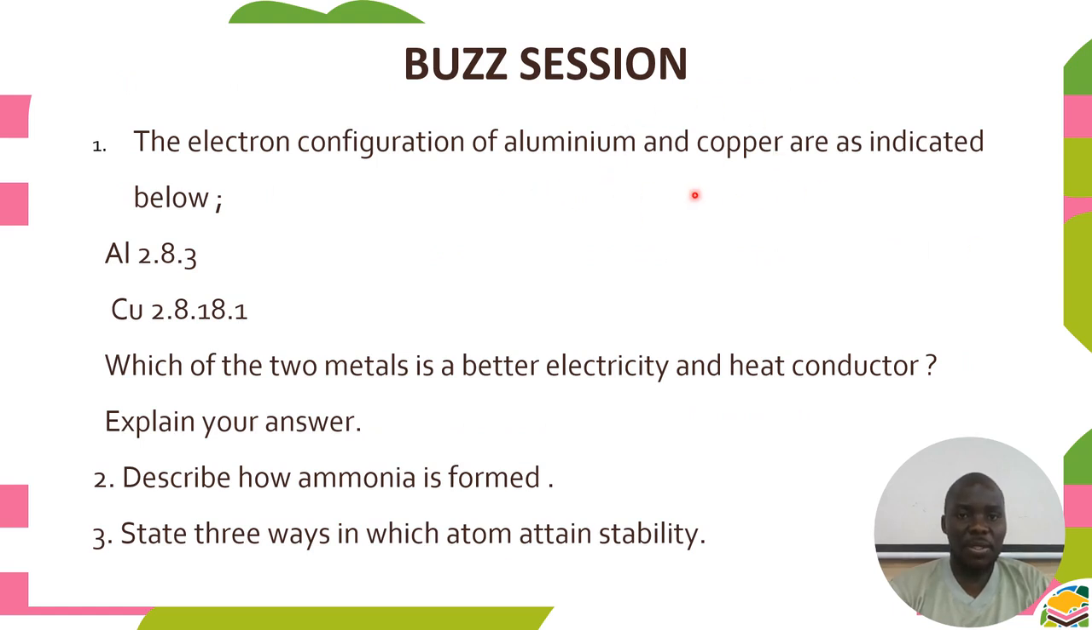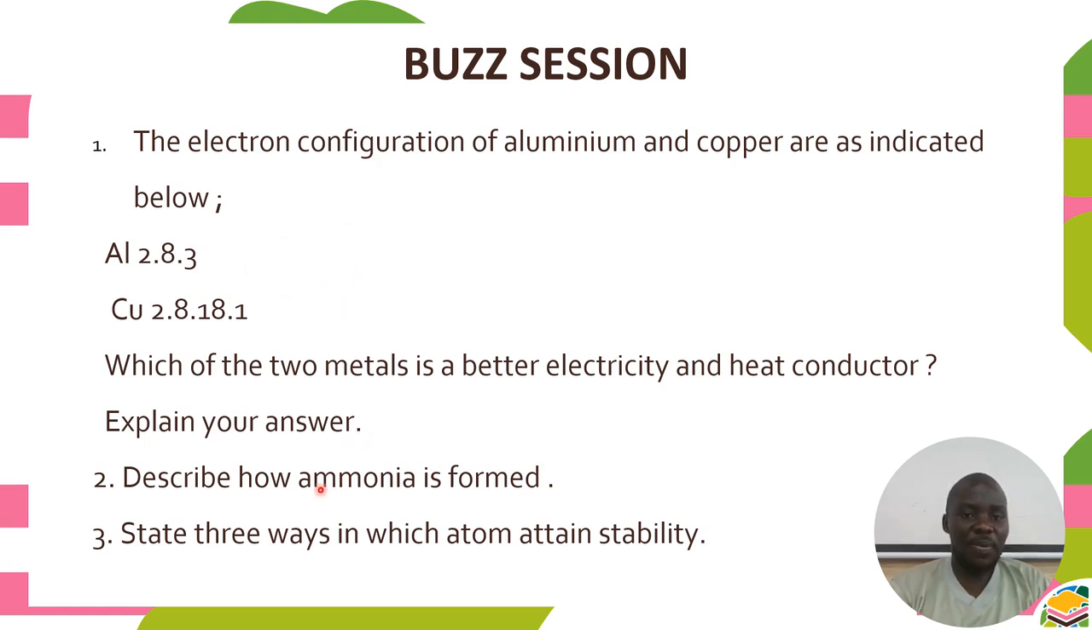Now we have some quick exercises that we're supposed to go through. The first one: the electron configuration of aluminium and copper is indicated below. We have 2,8,3 for aluminium, then copper we have 2,8,18,1. Which of the two metals is a better electricity and heat conductor? Looking at the number of valence electrons they are going to contribute in their structure, we should be able to tell which one will be a good electric conductor.